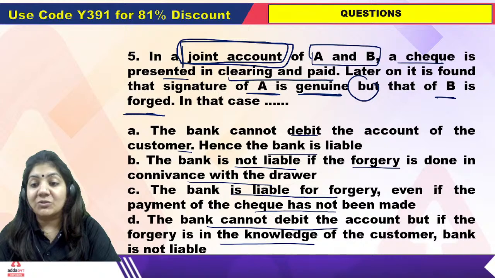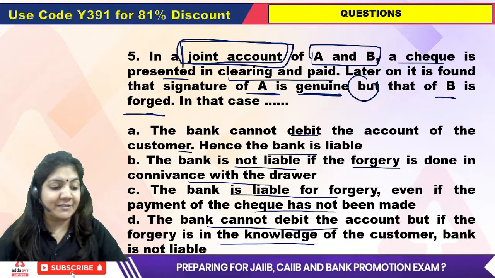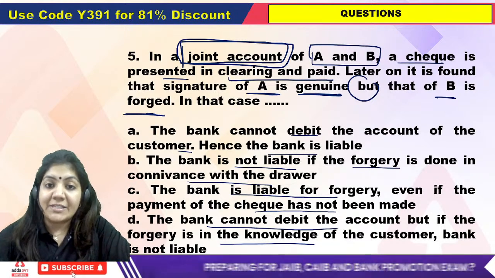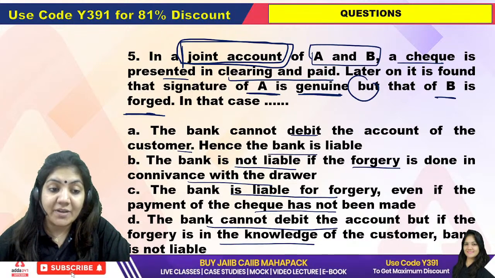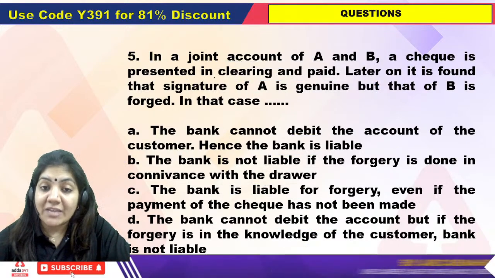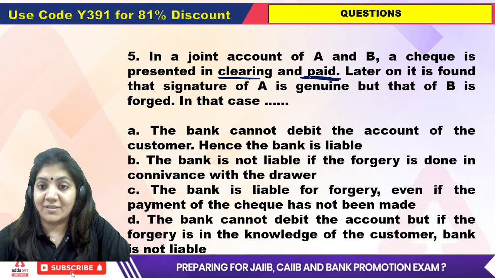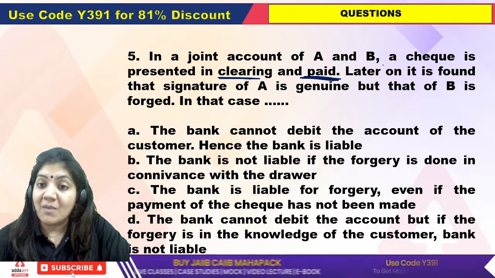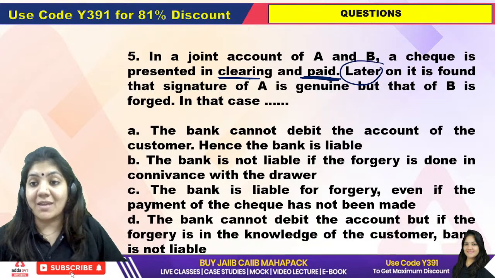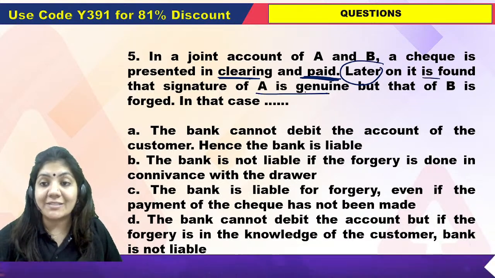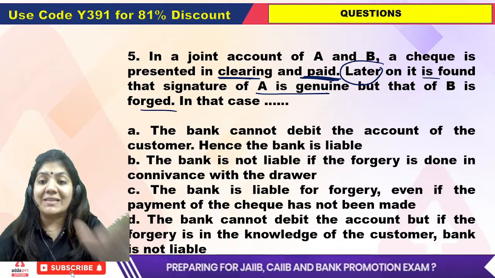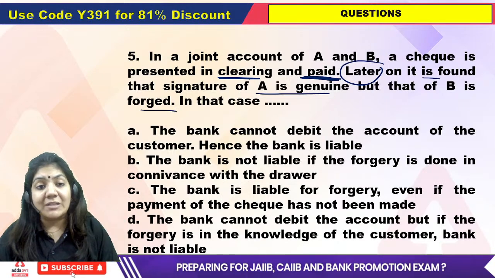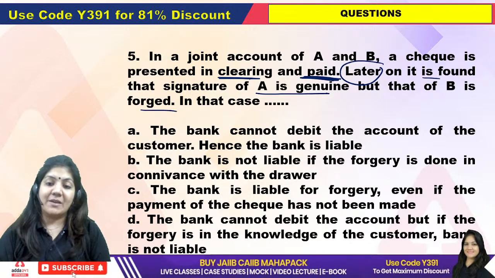First of all, see the question. See the question, Dheeraj sir. In the joint account, see what is given in the question. The cheque which is presented is cleared and paid, already paid. But later on, it is found that the signature of A is genuine and B is forged. So in that case, just think whether the bank will be liable or not. Tell me.